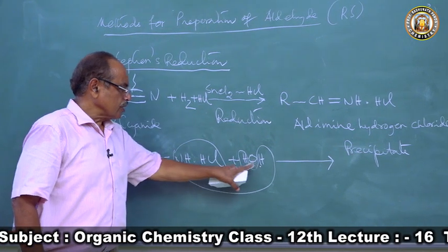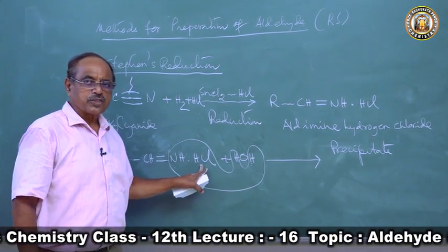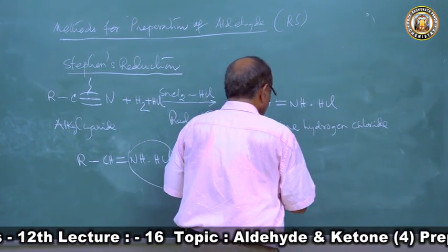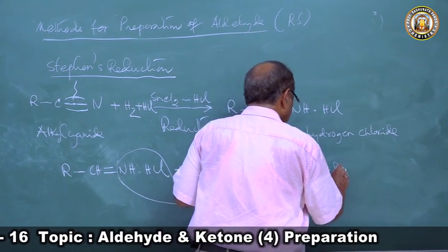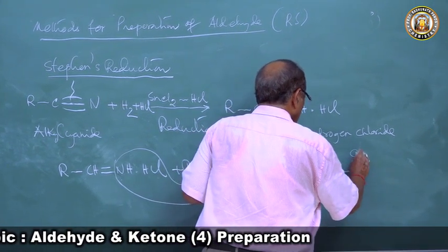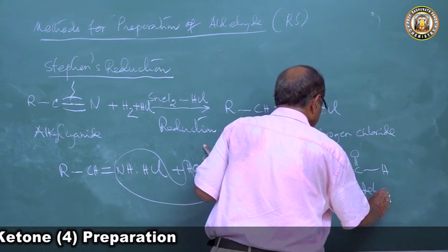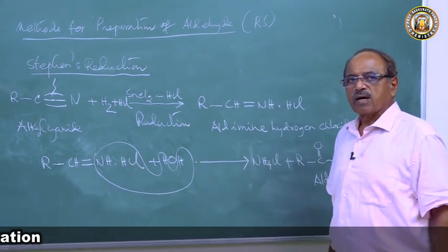NH and 2H will form NH3. NH3 plus HCl will form what? NH4Cl, ammonium chloride, plus RCHO. So we get the aldehyde. This is one of the very pure methods of preparation of aldehyde.